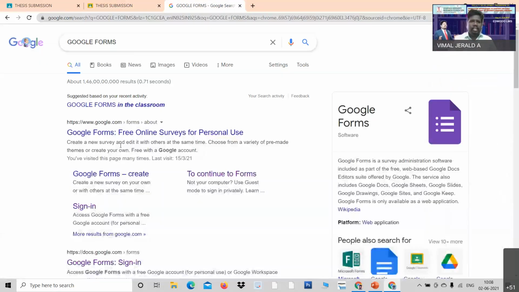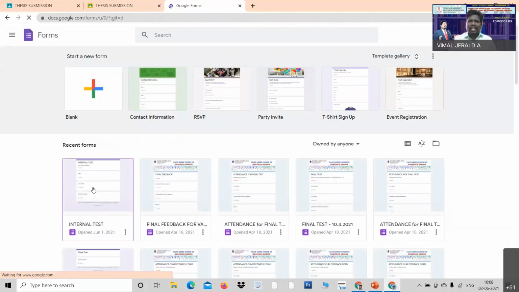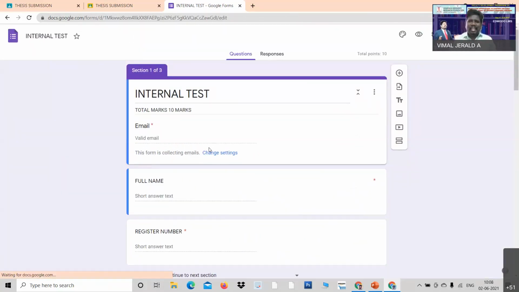I'm taking all of you through this. This is the Google Form. Look at here. Yesterday I had this internal test. Today, I want to tell you how to set up that top banner. There is a customized theme available. Yesterday, due to a network problem, we couldn't set it.